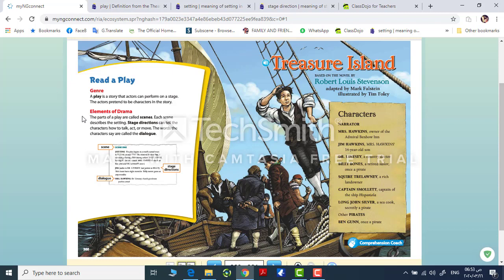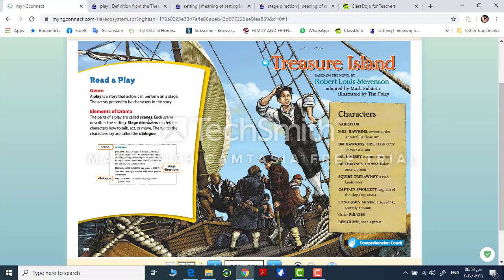First, we need to know what this word means, the scene. Like in any book, you can find chapter 1 and chapter 2 and chapter 3, so it's a division. Most plays are divided into sections called scenes. So we can find in this play scene 1, scene 2, and scene 3, like chapter 1, chapter 2, and chapter 3.